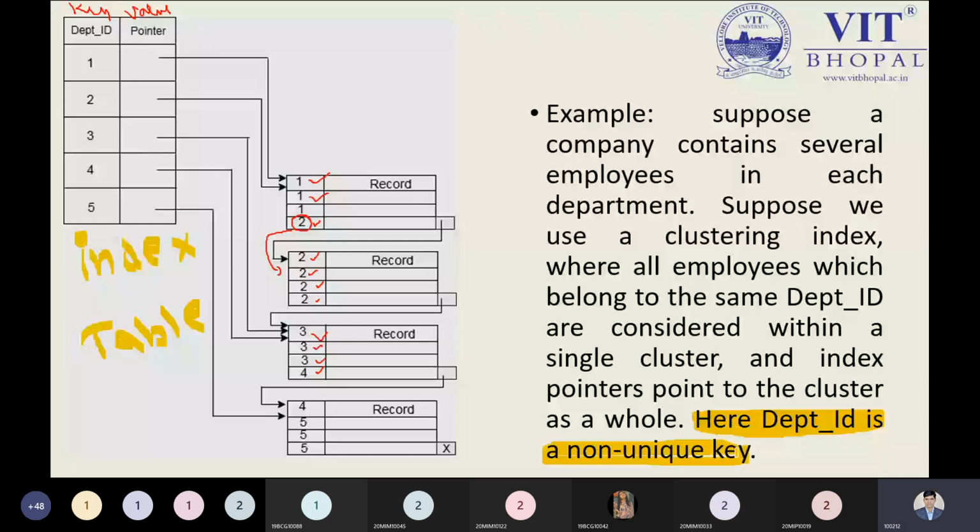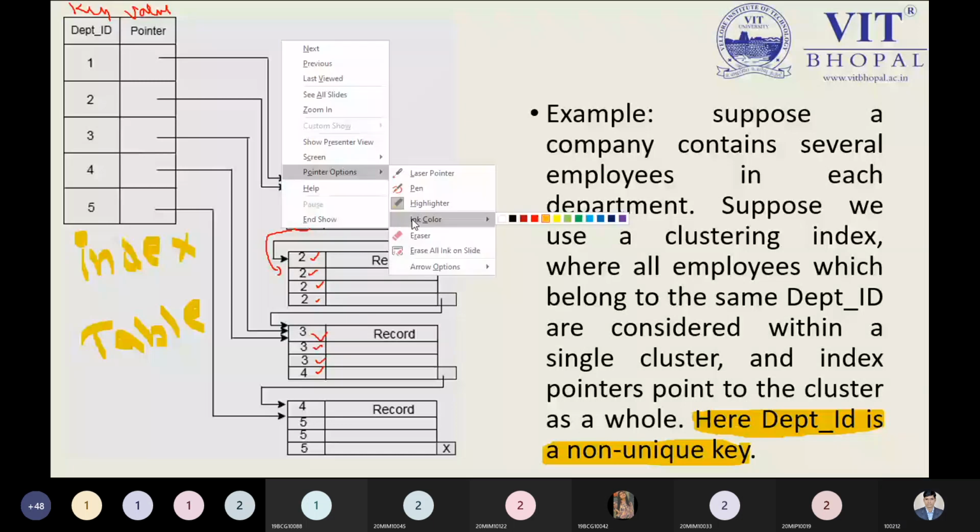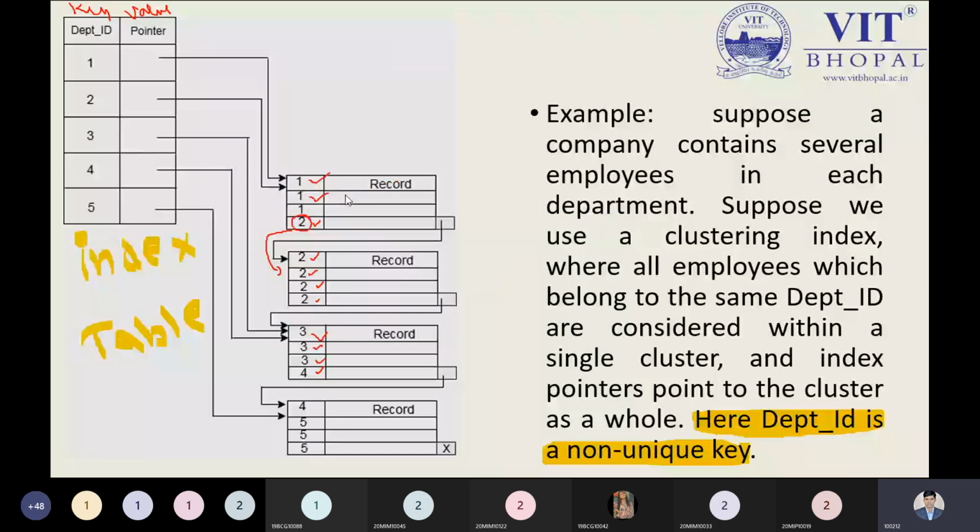You can easily say department ID 1 belongs to 1, so we have department ID 1 there, but 2 is not pointing there. I'm just marking this: this one is pointing here, and 2 is also pointing here. For 1 we have 1, 1, 2, 1, 1, no issue. 2 is also referencing, so 2 will be here and down.